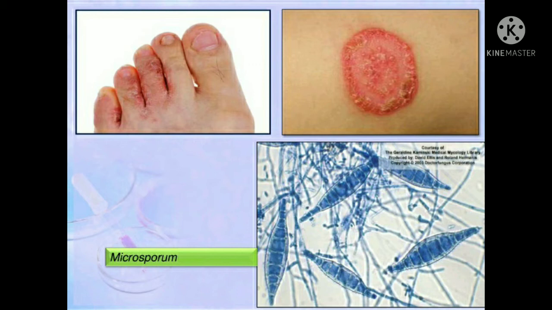And people who wear socks excessively during the summer season sweat excessively, so the appearance of ringworm becomes prominent, and it is very painful because it causes severe itching on your body parts, and those itchings are intolerable.